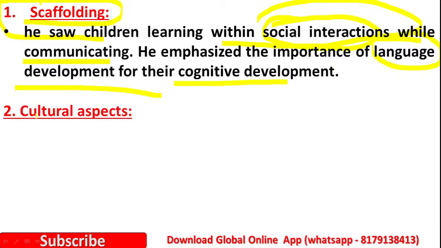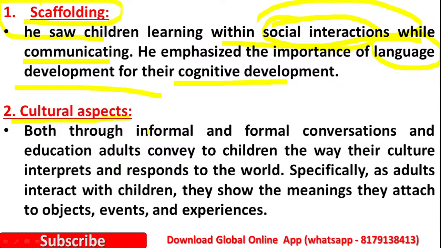Then the second one is cultural aspects. Both through informal and formal conversations and education, adults convey to children the way their culture interprets and responds to the world. So children are also going to learn their culture from adults, formally or from informal conversation.